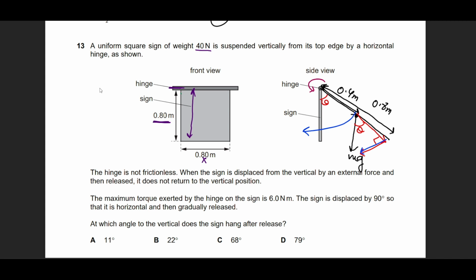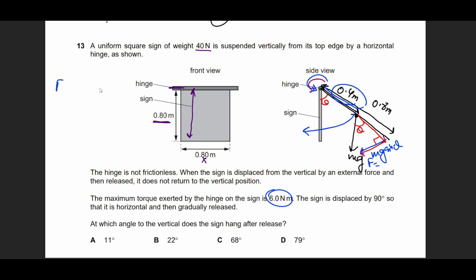This is the component of force causing it to come back to the main position, but it is being held back by the friction torque of 6 Newton meters. So this is mg sine theta, held back by this counterclockwise torque. This is my force F, and the distance of this force F from the pivot is 0.4.